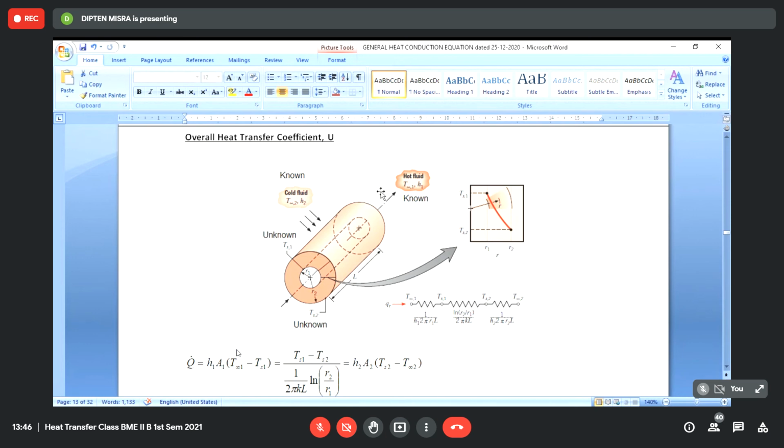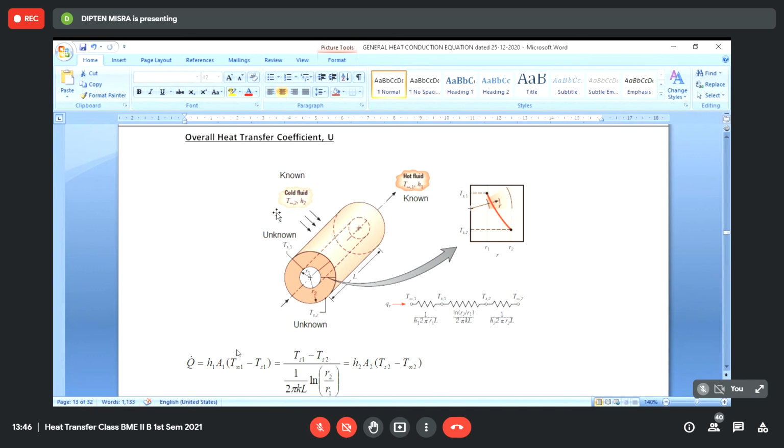Suppose you have a situation where the hot fluid is undergoing a phase change and the cold fluid is also undergoing some kind of a phase change. For example, maybe the hot fluid is a vapor that is condensing, so that it is giving its heat to the cold fluid. And during condensation, the temperature of this hot fluid will not change.